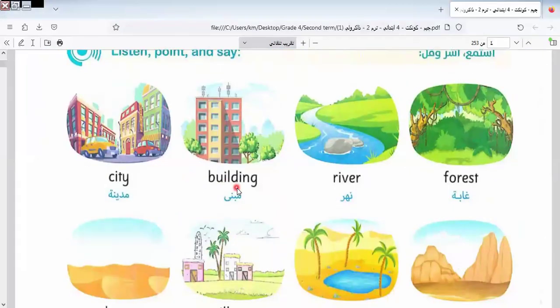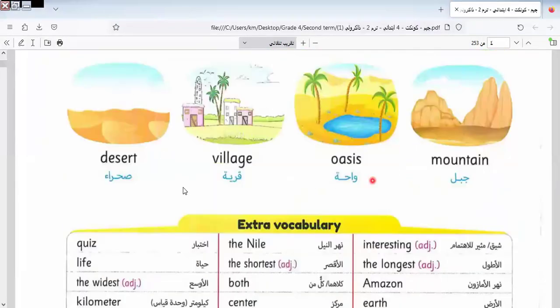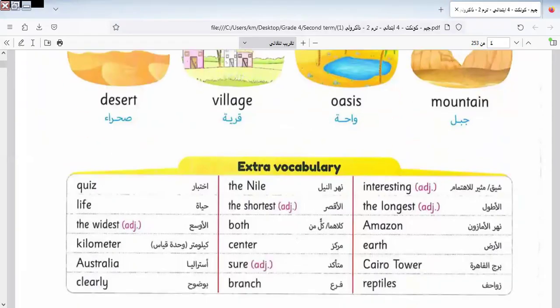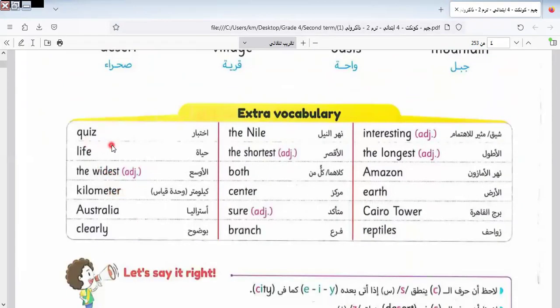Last class we took some vocab in lesson 1 like city, building, river, forest, desert, village, oasis, mountain. We know some extra vocab like quiz, life, the widest, kilometer, Australia, clearly, the Nile, interesting, the shortest, the longest, and we know that the shortest and longest are a kind of adjective called superlatives. I think we know these from the last two videos.